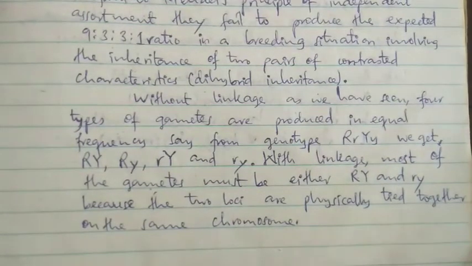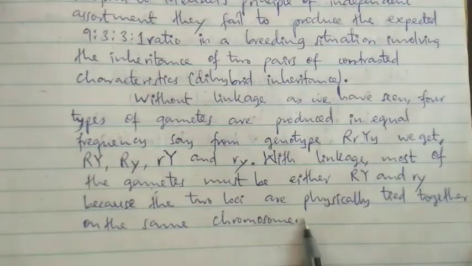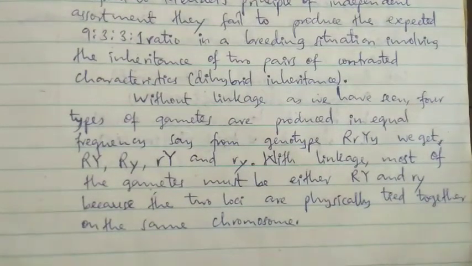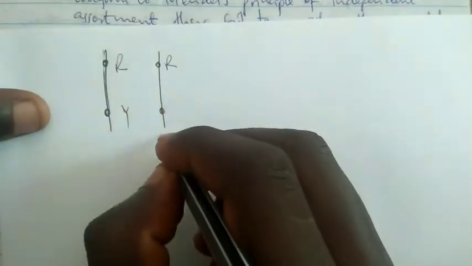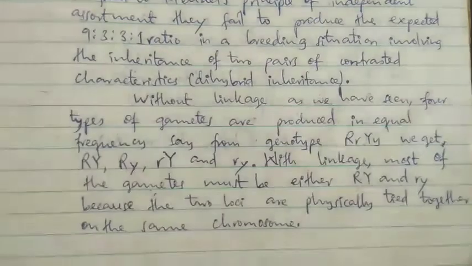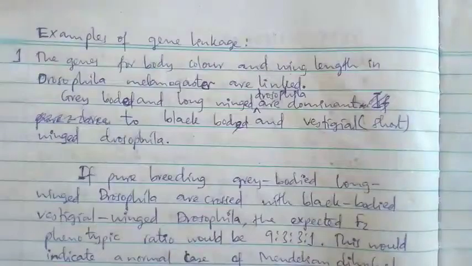So tutakuwa na two gametes only, because the two loci are physically tied together on the same chromosome. Unaona, kwa linkage ndio inakuwa inaonekana kama hivyo hapo.